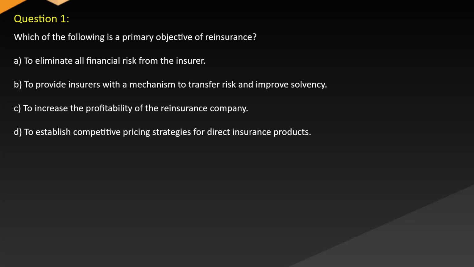Question 1. Which of the following is a primary objective of reinsurance? A. To eliminate all financial risk from the insurer. B. To provide insurers with a mechanism to transfer risk and improve solvency. C. To increase the profitability of the reinsurance company. D. To establish competitive pricing strategies for direct insurance products.